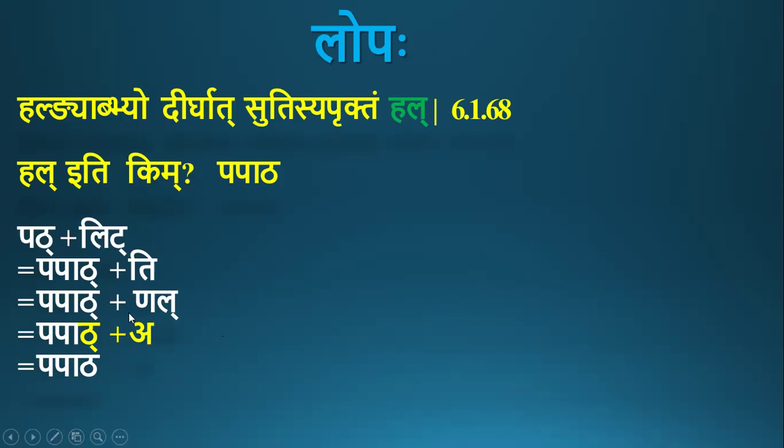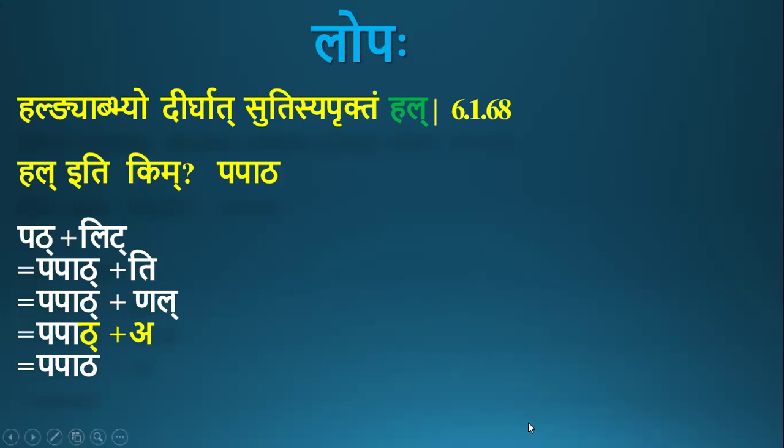So since the mention of hal is there, this akara cannot be deleted. It cannot be lopa because it is not a hal letter. So we get the final form as papatha.